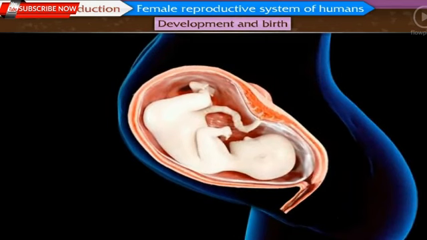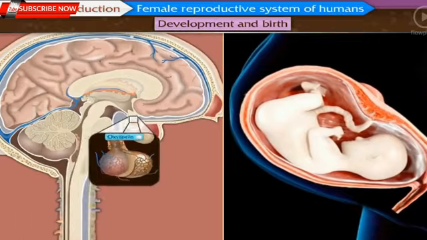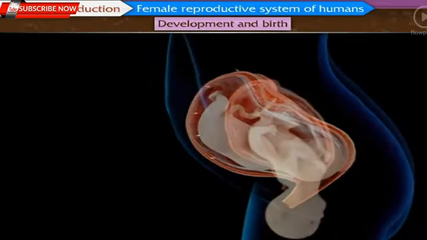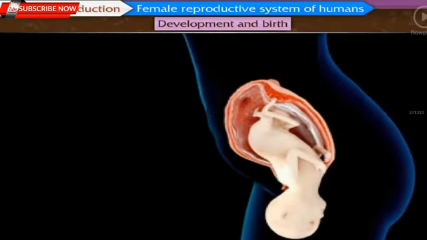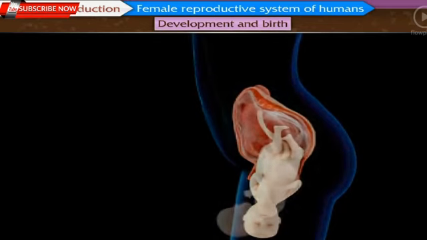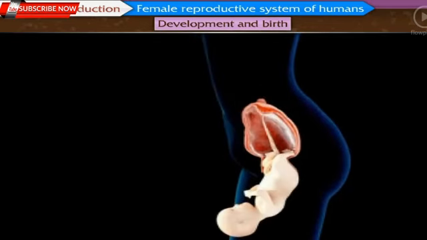Once the fetal development is completed, the birth hormone called oxytocin is released from the pituitary gland of the mother. Under the effect of this hormone, the uterus or the womb of the mother starts to contract, and thereby the birth process called parturition is facilitated, and finally a new life is born.